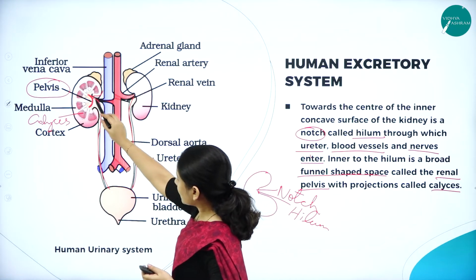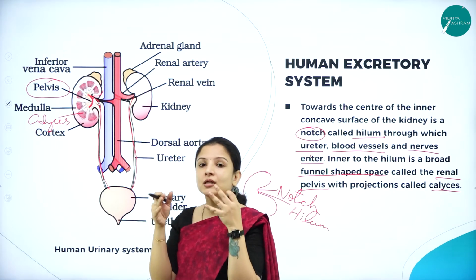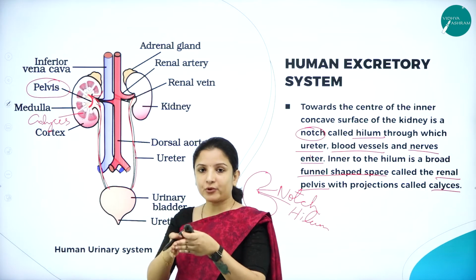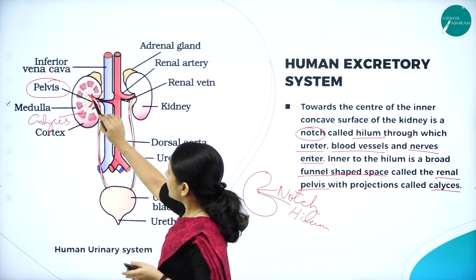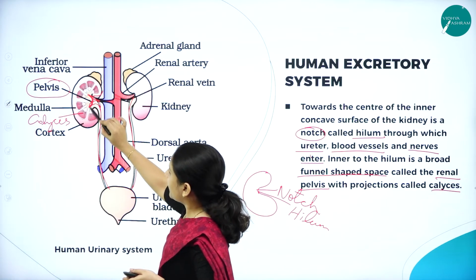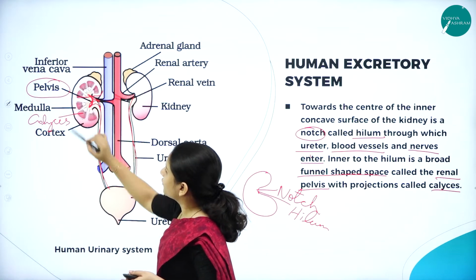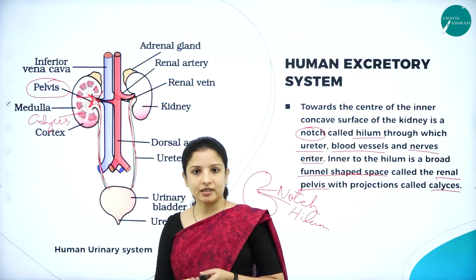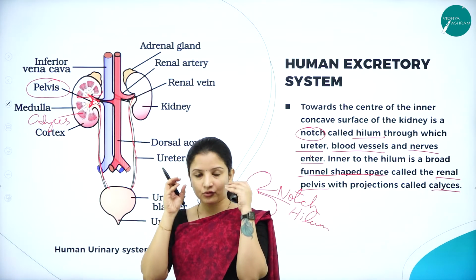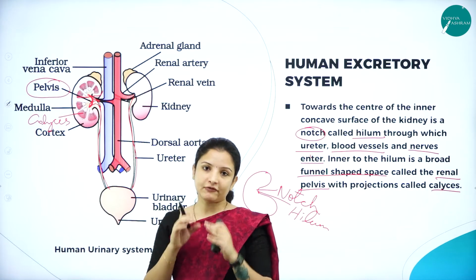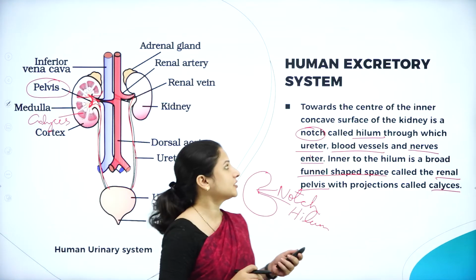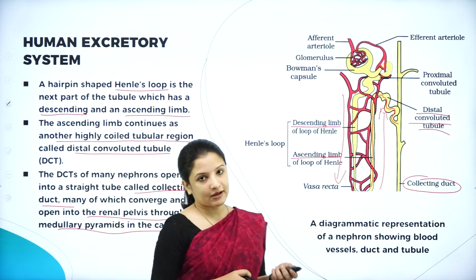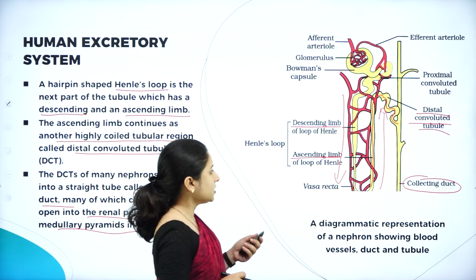All the collecting ducts come together and enter into the renal pelvis region, and then they enter into the calyces of the kidney. So that is how every nephron is connected to the calyces. This is about the structure of the nephron, which is the functional unit of the kidney.